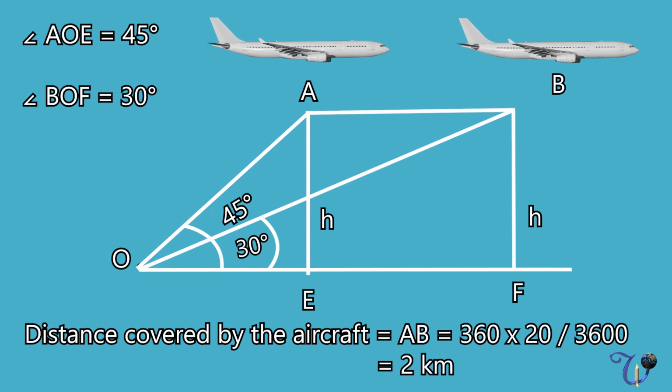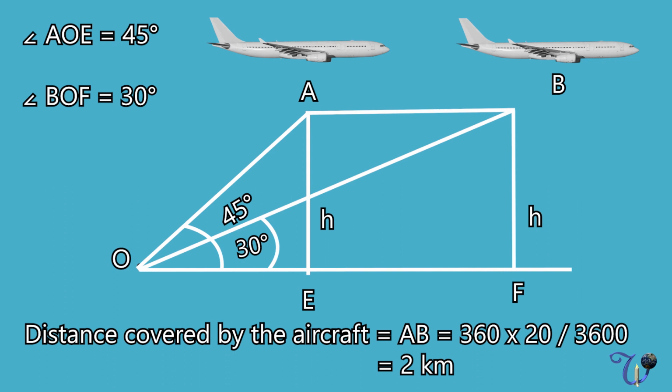The distance covered by the aircraft is very important. The distance covered is equal to AB, as we can see here. So how do we determine the distance? Distance is equal to speed into time. The speed of the aircraft is 360 km per hour. And the time is 20 seconds. We cannot directly multiply 360 by 20, so we have to convert 20 seconds to hours.